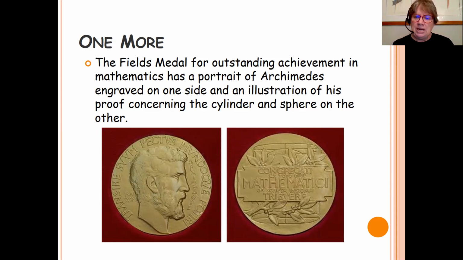And then on the other side, there's an illustration of the cylinder and the sphere, and that represents the proof that Archimedes did that relates the surface area and the volumes of the sphere and the cylinder. It's behind that laurel crown and the plaque that's in front of it. You can see the very top of it and the very bottom of it. And this was the inscription that Archimedes wanted to be placed on his tombstone.